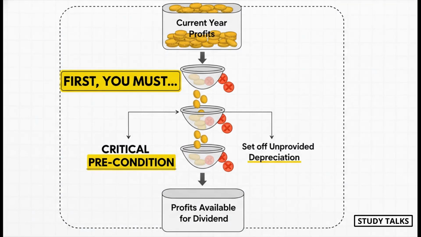guarantee. Now wait, before you can even calculate the profit available for dividend from the current year, there is a critical, non-negotiable first step. You must set off any losses carried over from previous years and any depreciation that wasn't provided for in those past years. You have to clean up the past accounts before you can distribute the current year's profits. This is a point where marks are often lost.